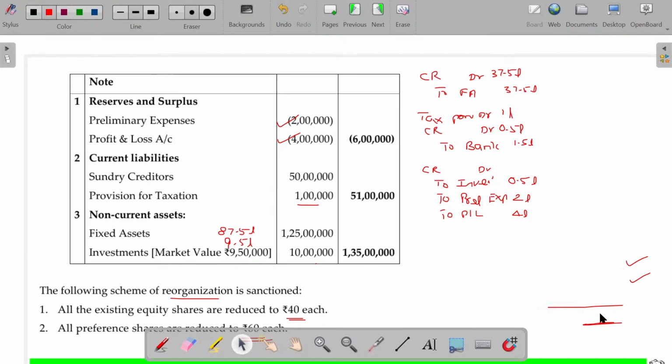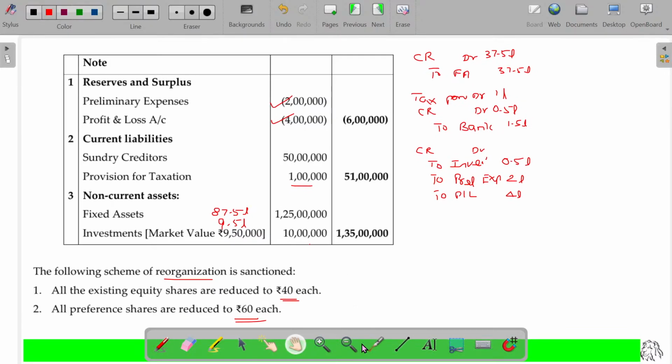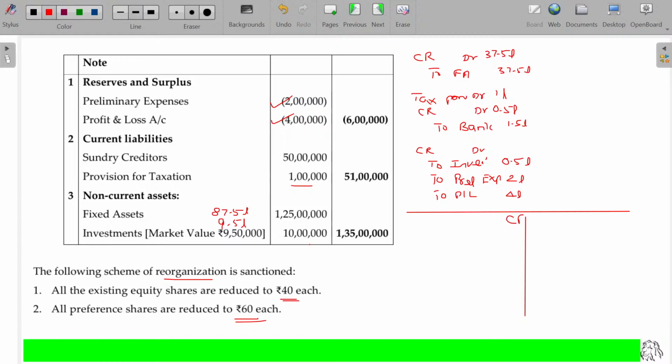Hope I have incorporated all the adjustments here. Better we can have a working note for capital reserve. If you want, you can prepare capital reserve account here.